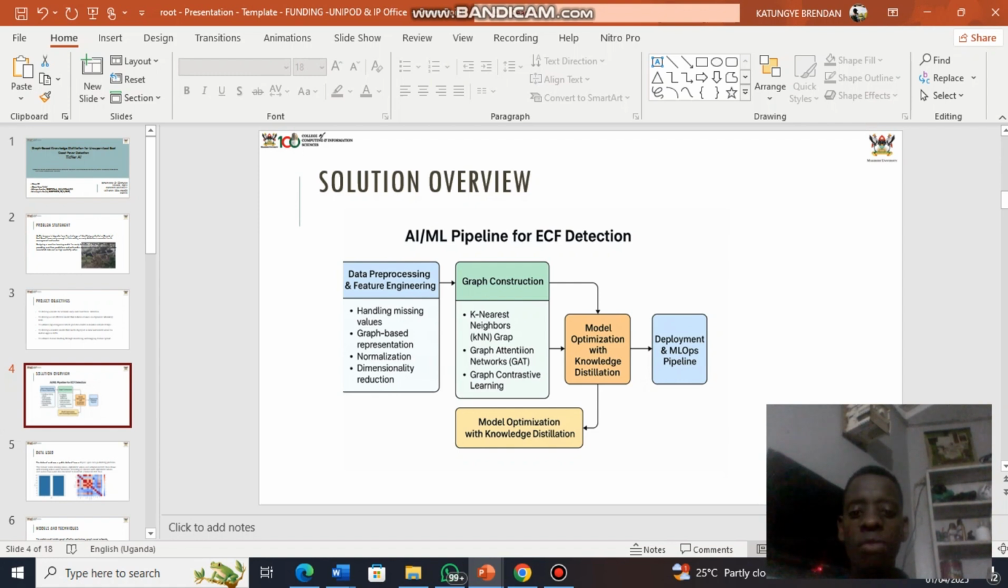Then we move on to the graph construction. Okay, nearest neighbors. This one is for graph attention mechanisms. We also have graph contrastive learning. They're all under graph construction. And then we do model optimization with knowledge distillation, where we come up with a student model, which is lightweight. And then finally, we do deployment and an MLOps pipeline, where we use Blender and simulate previously.